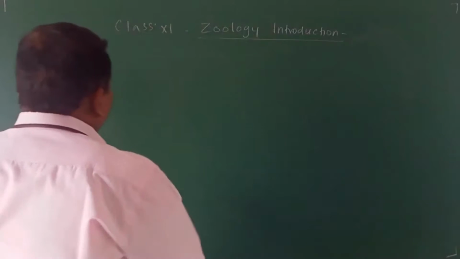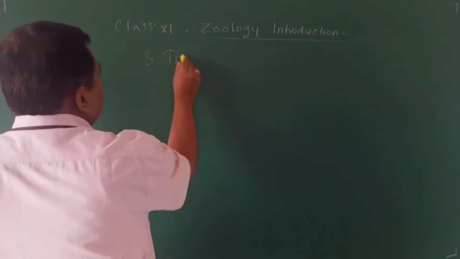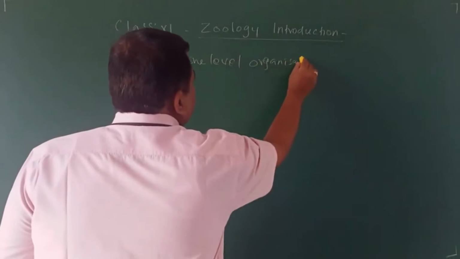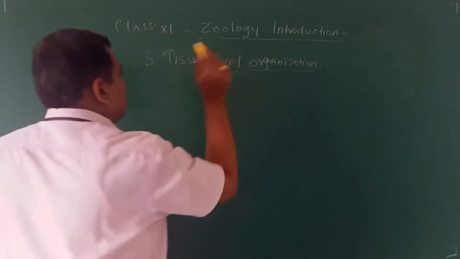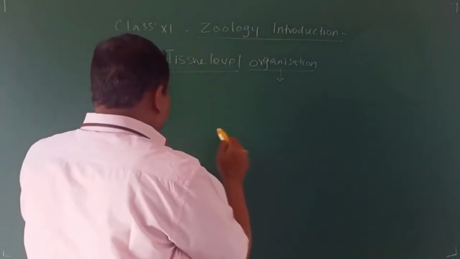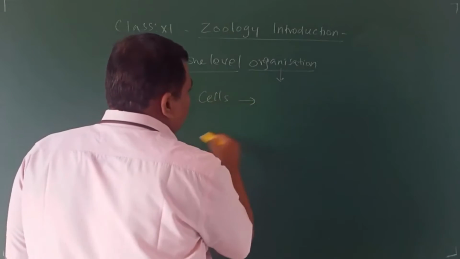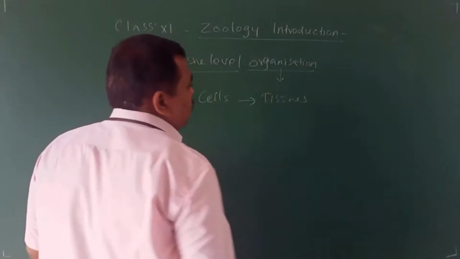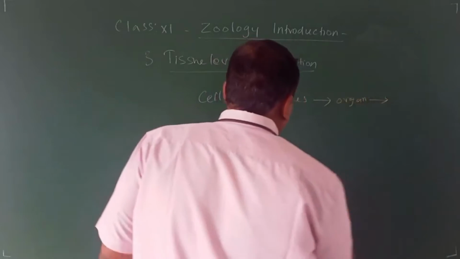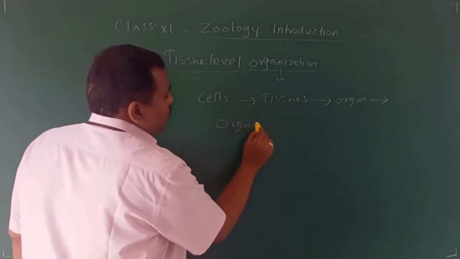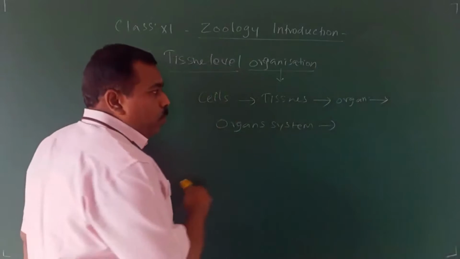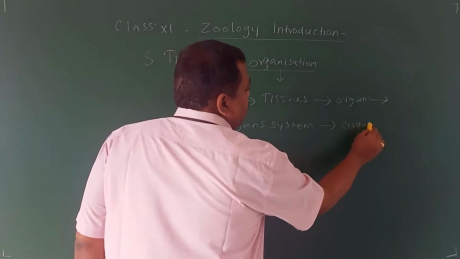Third lesson, tissue level organization. This lesson deals with how the organization occurs. What is the meaning of organization? Several cells group together to form a tissue. Several tissues group together to form an organ. Several organs group together to form an organ system. Several organ systems group together to form an organism.